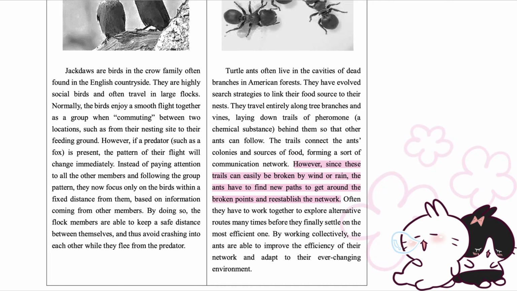However, since these trails can easily be broken by wind or rain, the ants have to find new paths to get around the broken points and re-establish the network. Often they have to work together to explore alternative routes many times before they finally settle on the most efficient one. By working collectively, the ants are able to improve the efficiency of their network and adapt to their ever-changing environment.